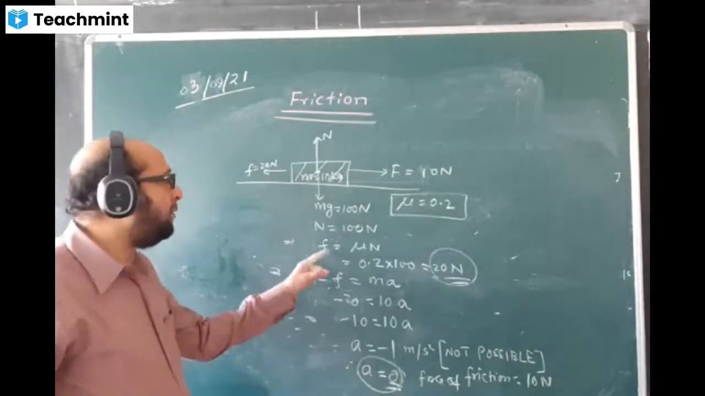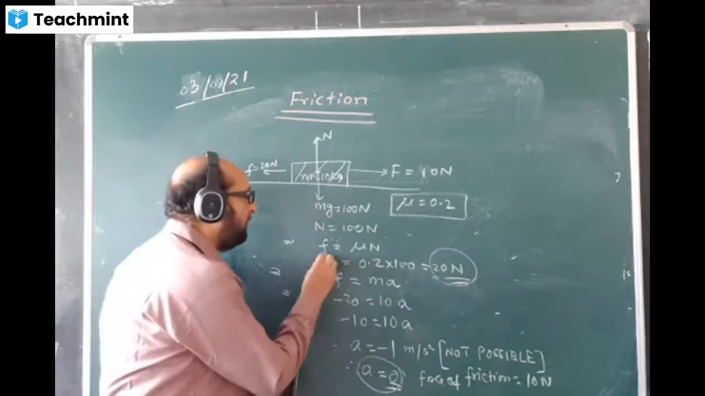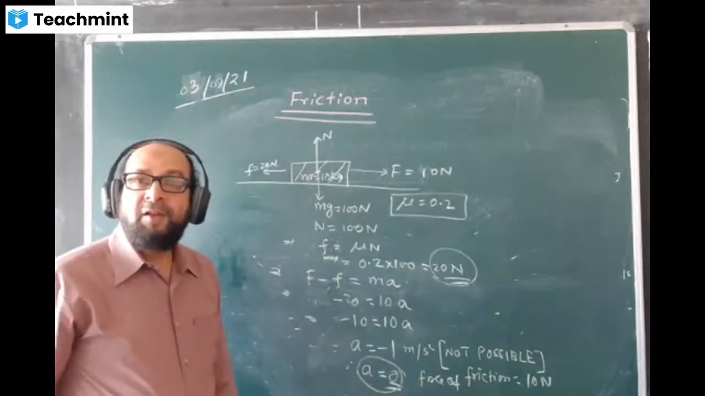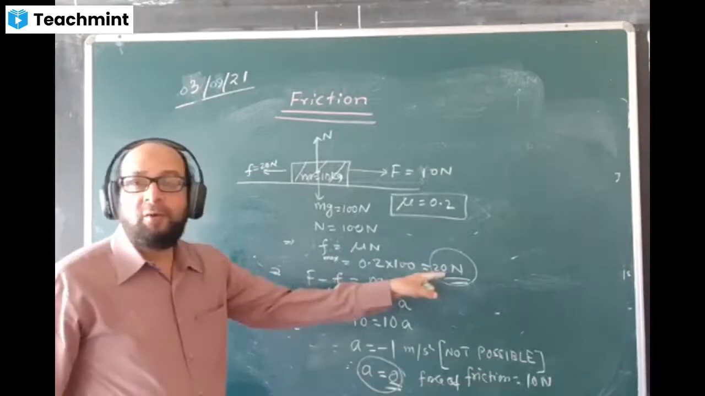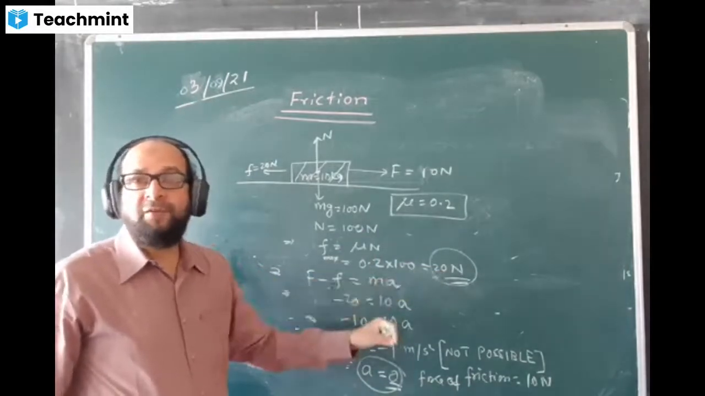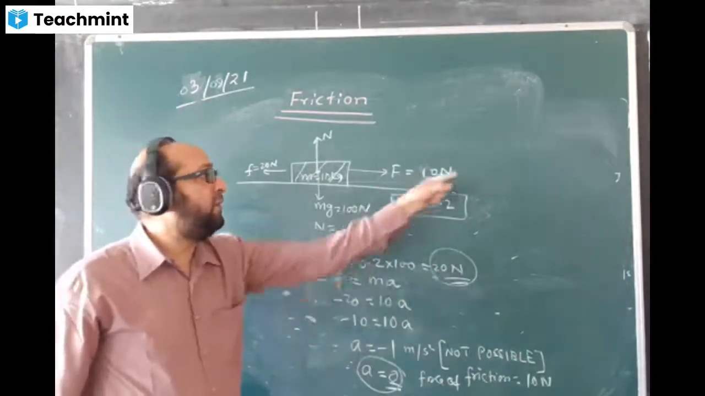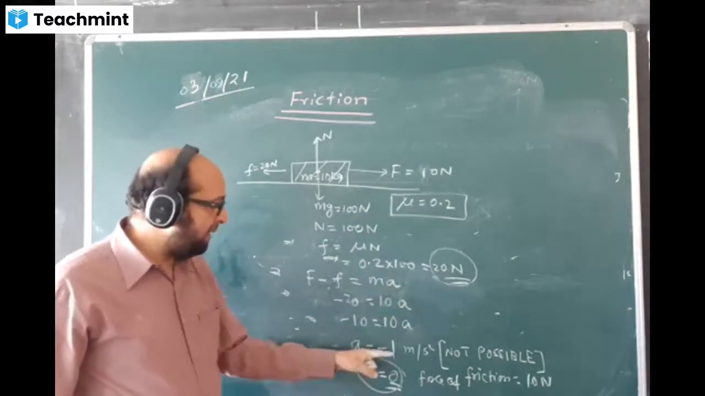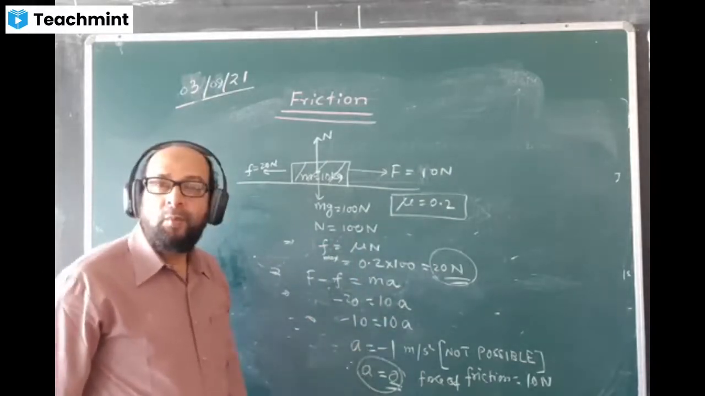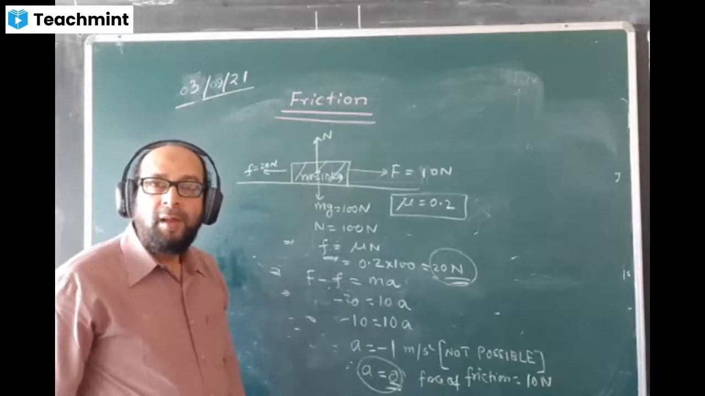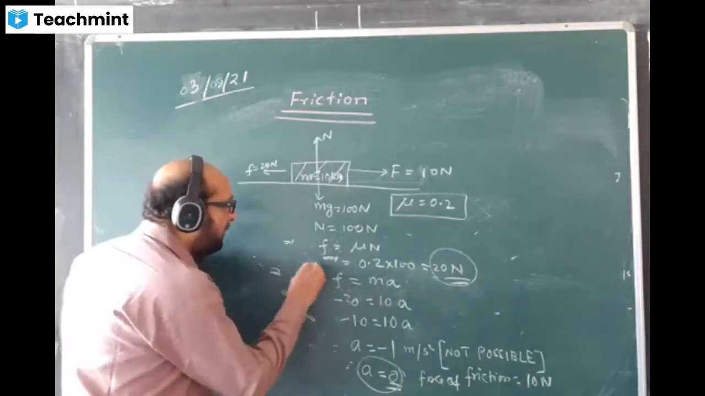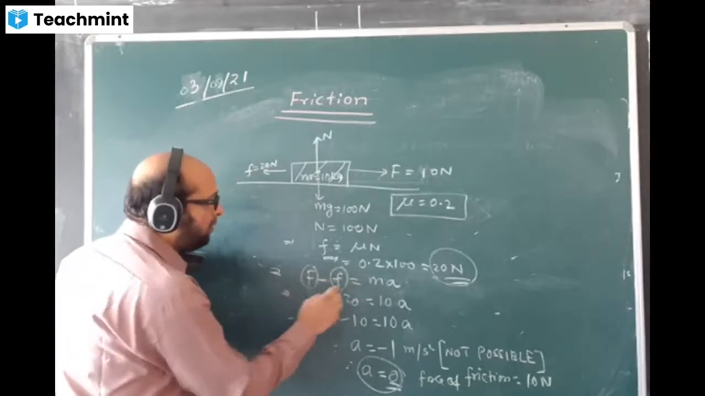This is what we calculate. So it is the maximum value of friction. When the applied force is lesser than this value, then the force of friction will be equal to the applied force, whatever force we are applying. You have to make the value of acceleration 0. When A comes negative, we have to make it 0. And in order to make it 0, these two must be equal.